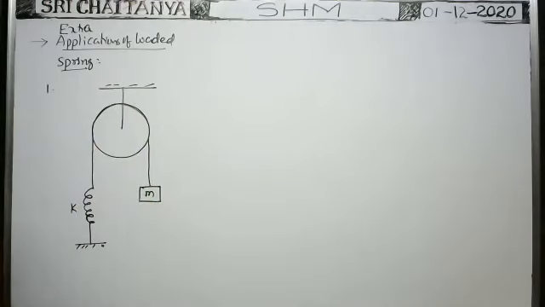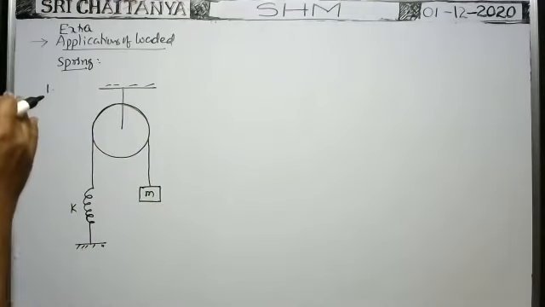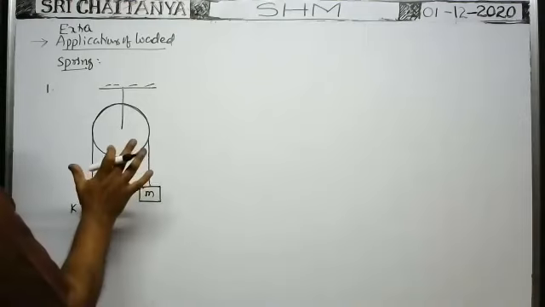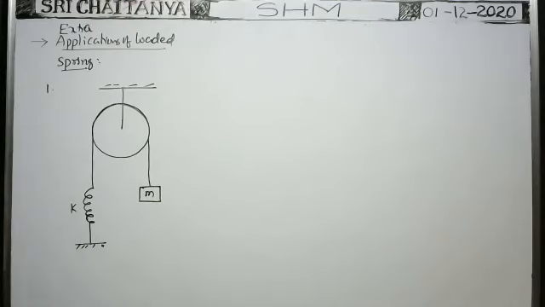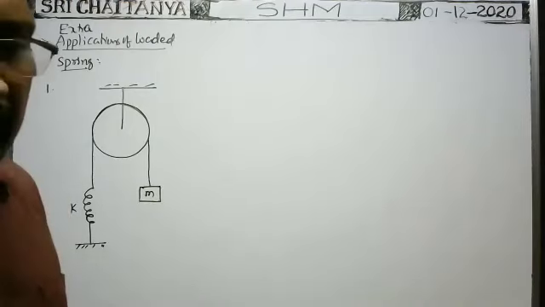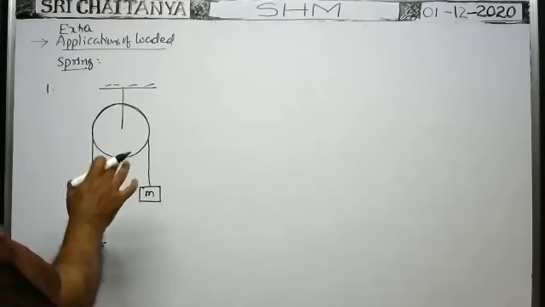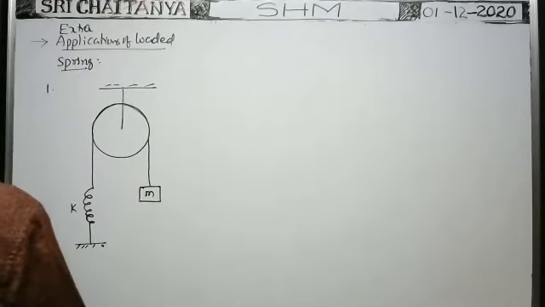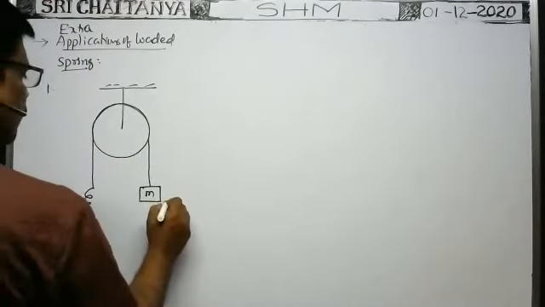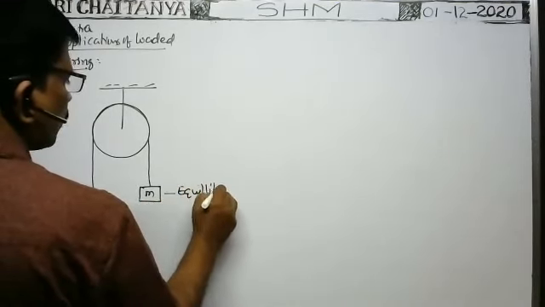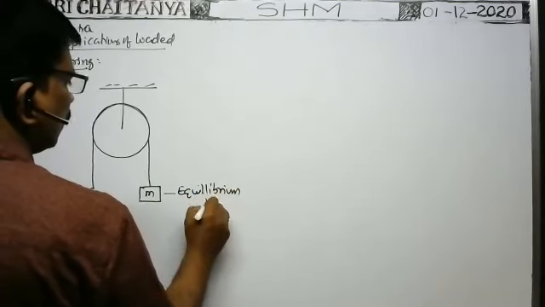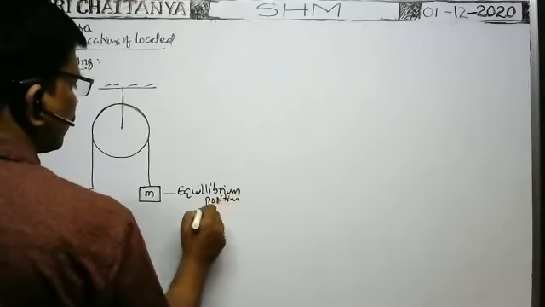What is the time period of oscillations? First of all, does it make oscillations or not? We have to check. Whenever the system is like this and the block is under equilibrium, what is the net force acting on the block? Zero, because it is under equilibrium. It is the equilibrium position because net force is zero, also called the mean position.